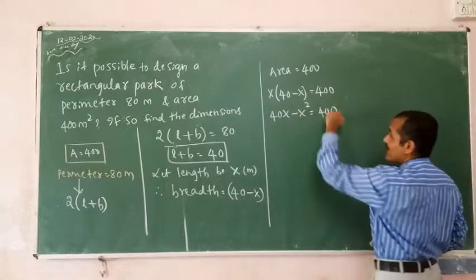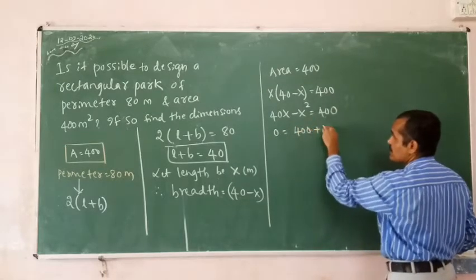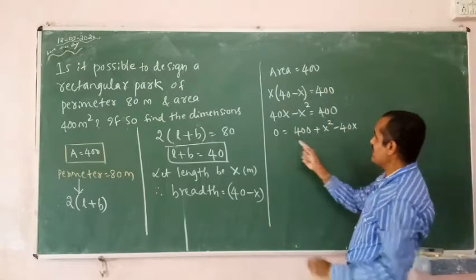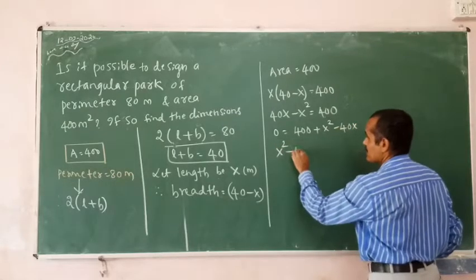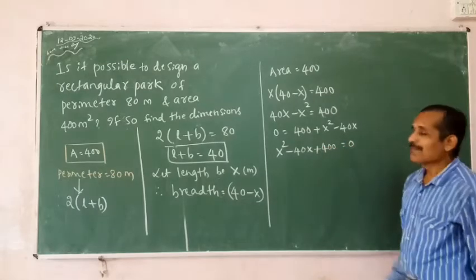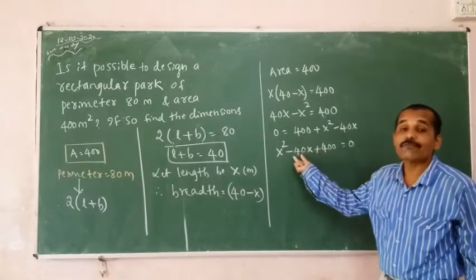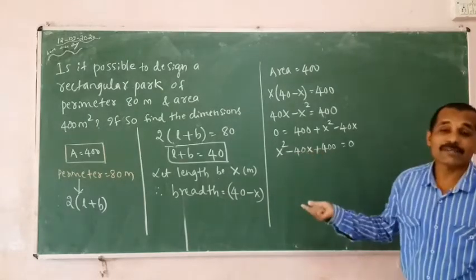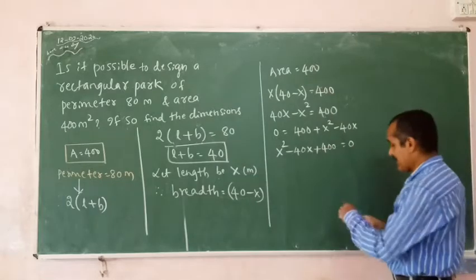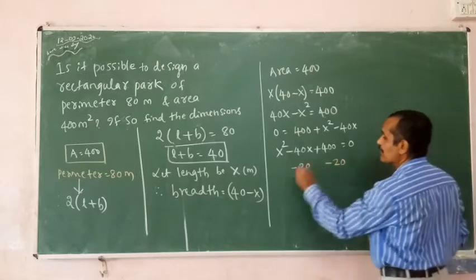I can transfer this to the RHS. Equality is no problem. 0 is equals to 400 plus x square minus 40x. I can rewrite it: x square minus 40x plus 400 is equals to 0. Multiply, you should get 400. On adding, you should get 40. The middle terms are 20 and 20. 20 plus 20 is 40, and 20 times 20 is 400. I can write directly minus 20 and minus 20 are the two middle terms.